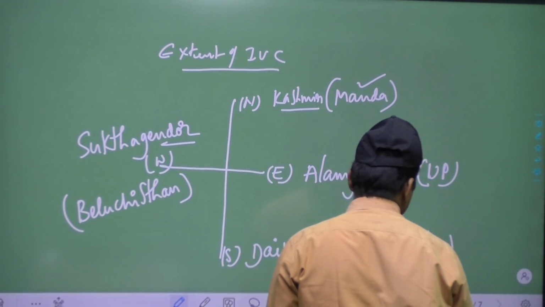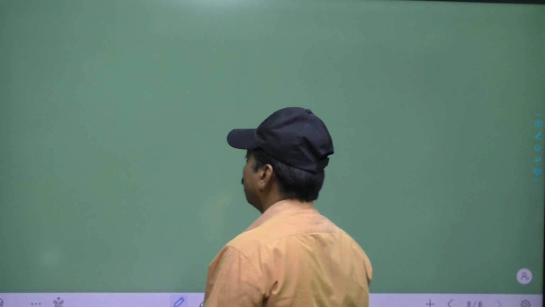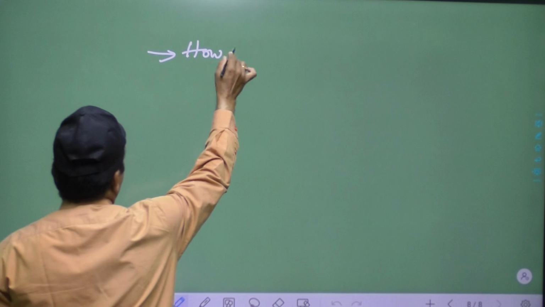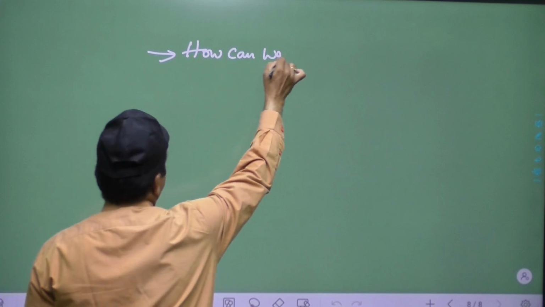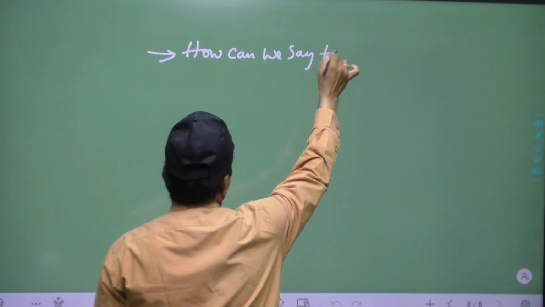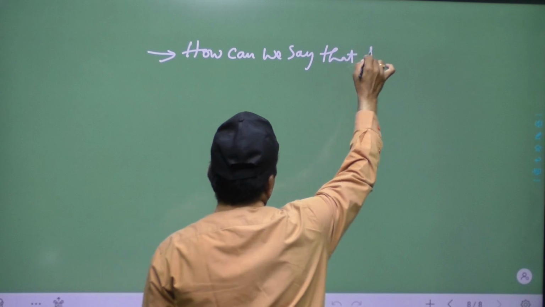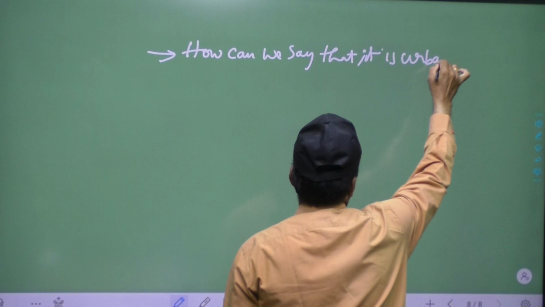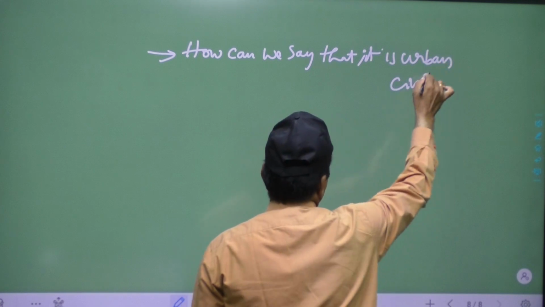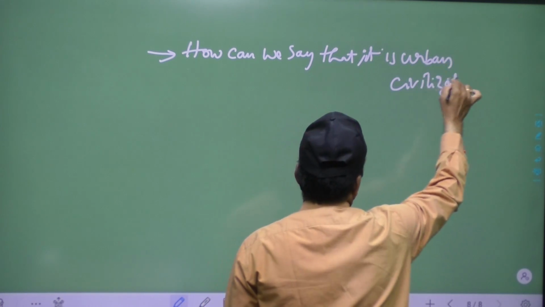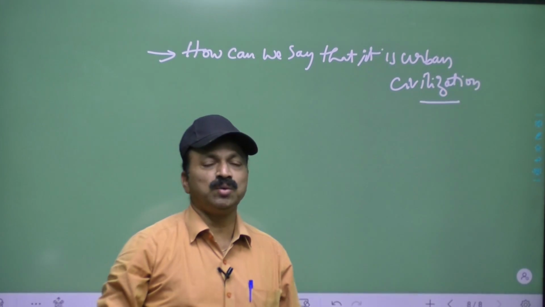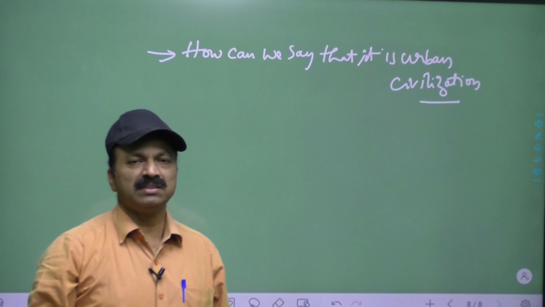It is called an urban civilization. Why? How can we say that? Wide and lengthy roads were established by them.